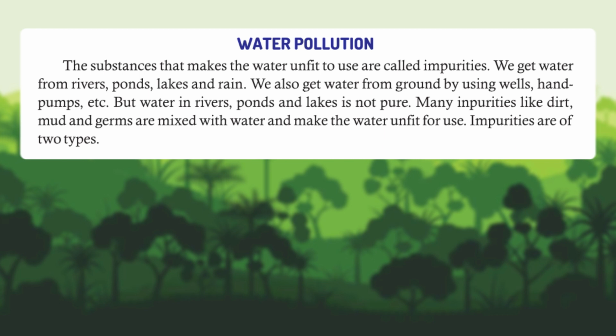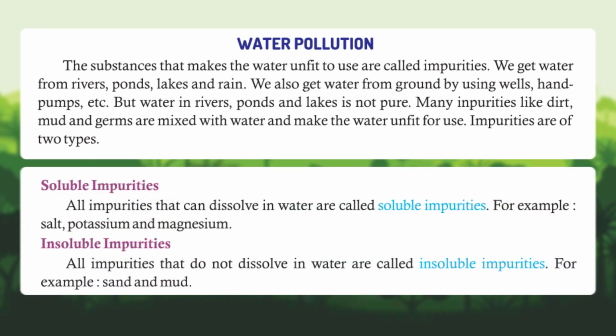Impurities are of two types. Soluble impurities. All impurities that can dissolve in water are called soluble impurities. For example, salt, potassium and magnesium. Insoluble impurities. All impurities that do not dissolve in water are called insoluble impurities. For example, sand and mud.